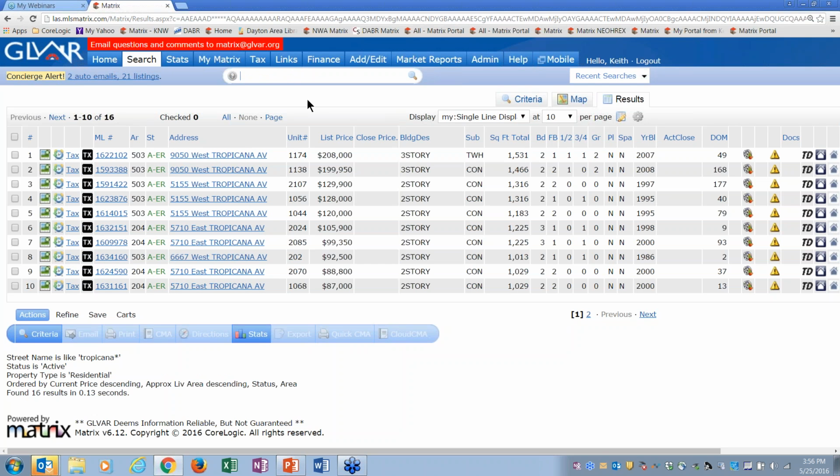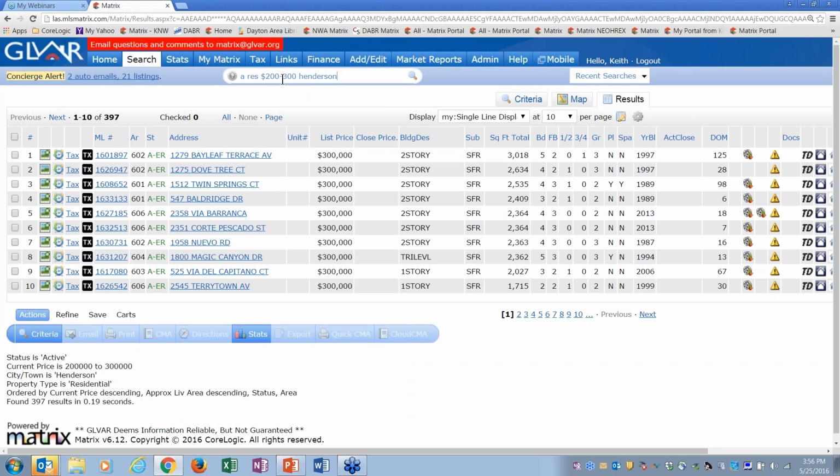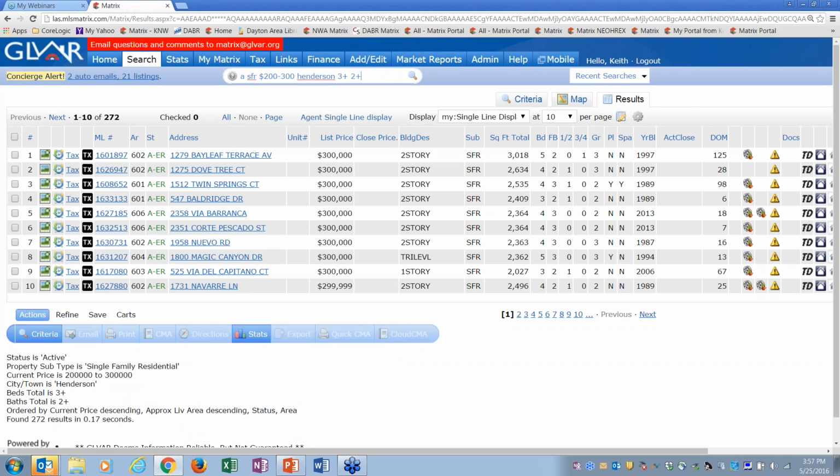Okay. Let's show you a little bit more advanced here. I can say A for active, res, $200-300 space Henderson. Enter. Now I've got active residential between 200 and 300,000 on Henderson right here, 397 of them. I could change res to single family, and now I've got 336. I could also add in 3 plus space 2 plus, and that's going to give me 3 or more bedrooms, 2 or more total baths. Do my search. You could type it in any order up here.